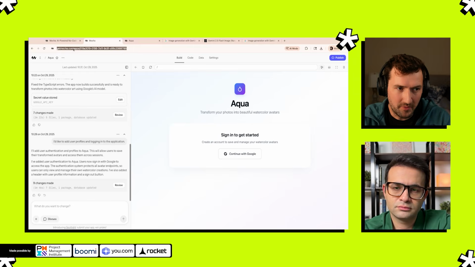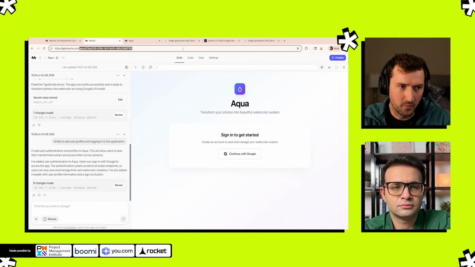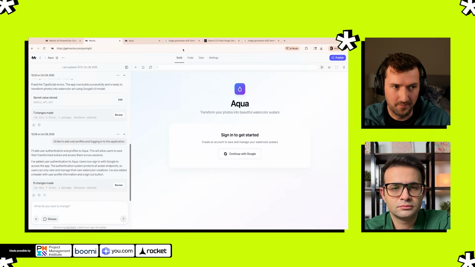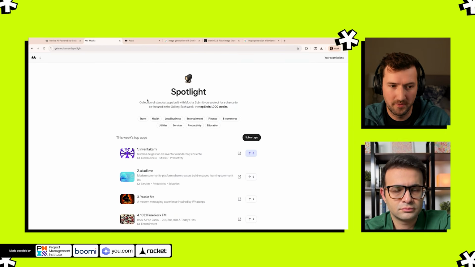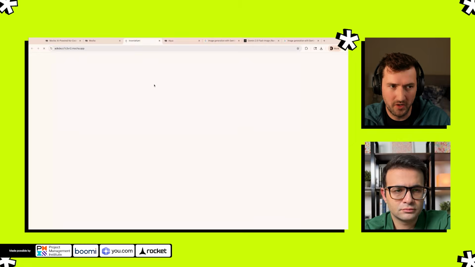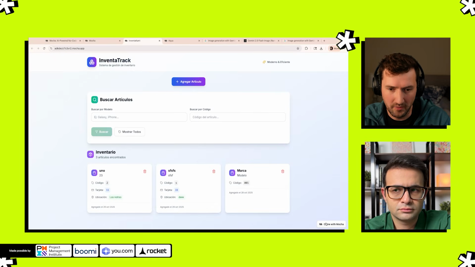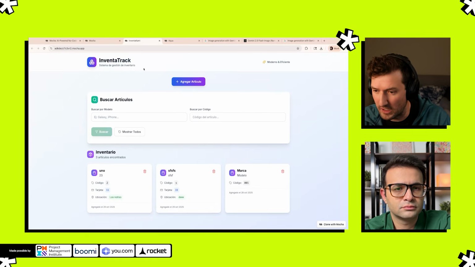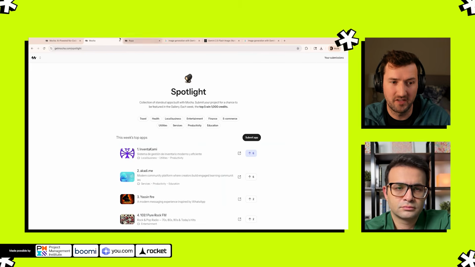Out of curiosity, is that the approach you guys were taking, or did you go in another direction? Because that does speed up the entire process, right? Yeah, it really does. So we call these templates, and we've started building stuff around this. Like we have a thing called Spotlight, which is the beginning of this. So you can clone a Mocha app when it's launched. If a Mocha app is public, you could clone it here. And because you could clone it, someone could build a template and then sell the template.